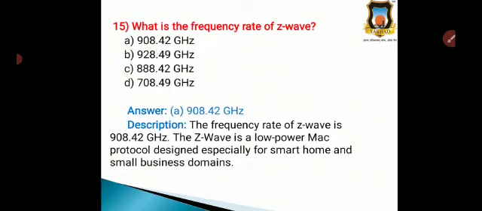The frequency rate of Z-wave is 908.42 GHz because Z-wave is a low power MAC protocol. It is designed especially for the smart home and small business domain, and accordingly it has the frequency rate 908.42 GHz. That is why the correct option is option A.